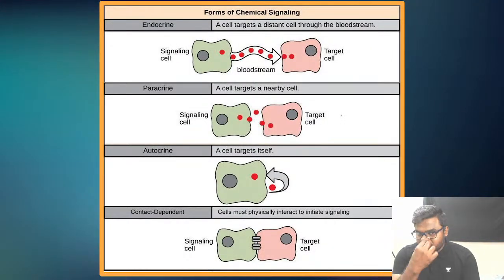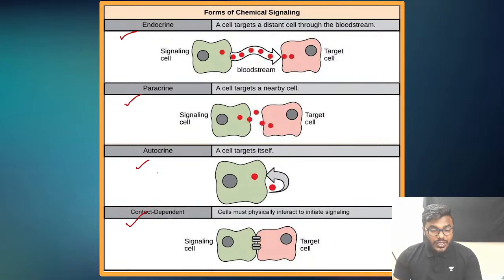These are all the forms of major cell signaling, that is endocrine, paracrine signaling, autocrine signaling, then friends, contact dependent signaling. You can see this picture clearly. What do you understand by the word contact dependent signaling? Friends, contact dependent signaling is a process. All of you listen. Contact dependent signaling is a process where the signal releasing cell and the signal accepting cell both are in very close proximity to each other. Do not forget that particular point.